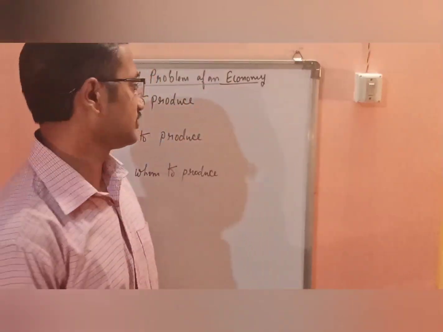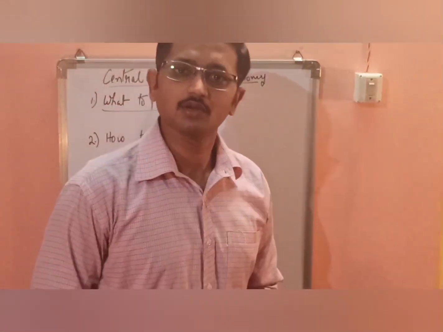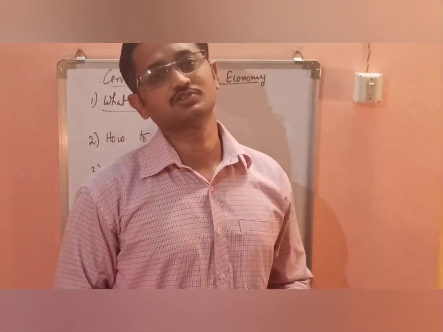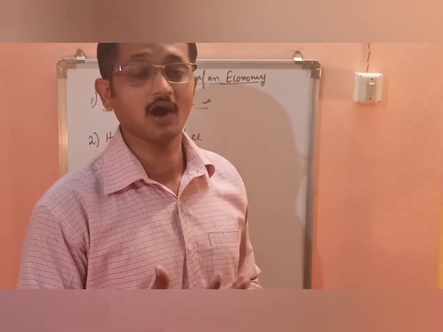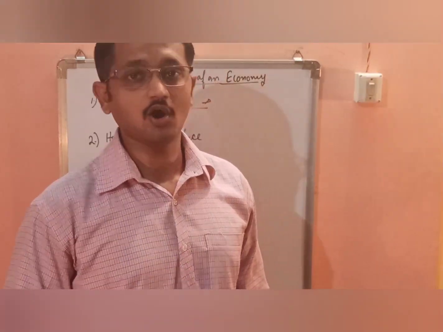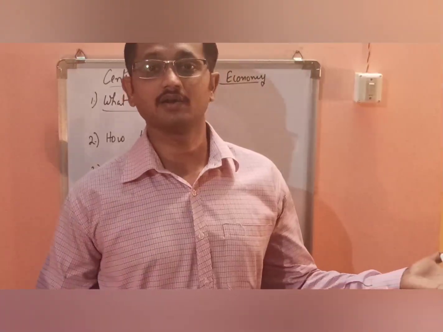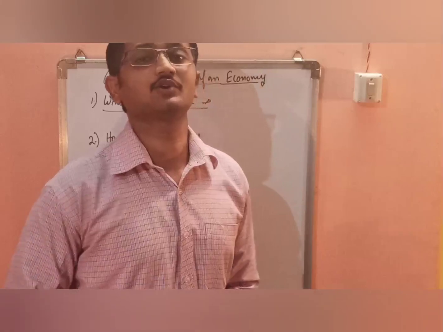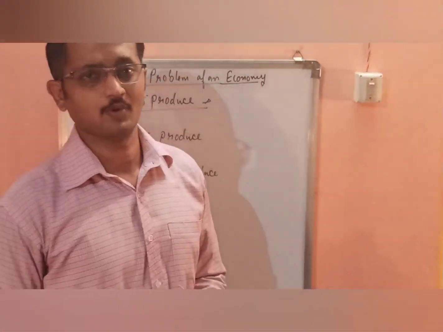Okay, first is about what to produce. In an economy, the perspective is to produce goods and services, and those goods and services must have an ultimate consumer, or you can say ultimate utility of the particular product or service, and they must have a demand and need in a society or in an economy. So what to produce means up to what quantity the good needs to be produced.